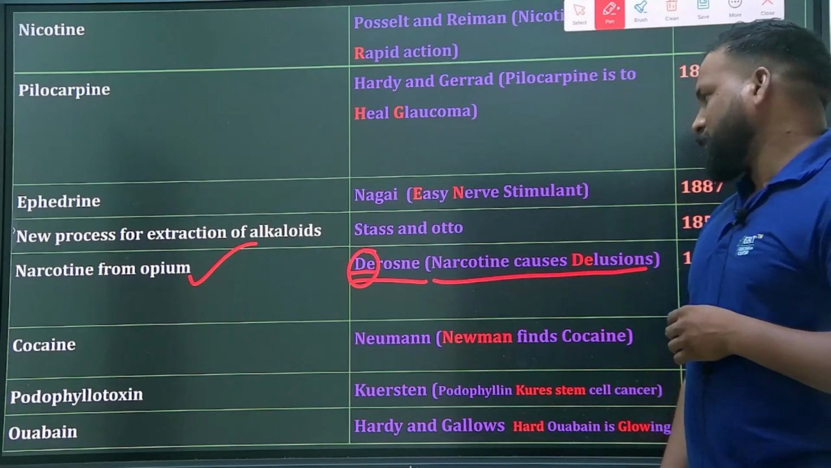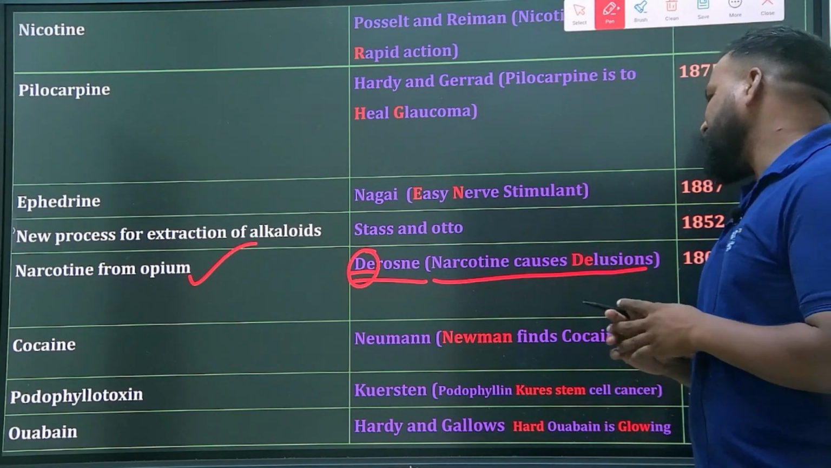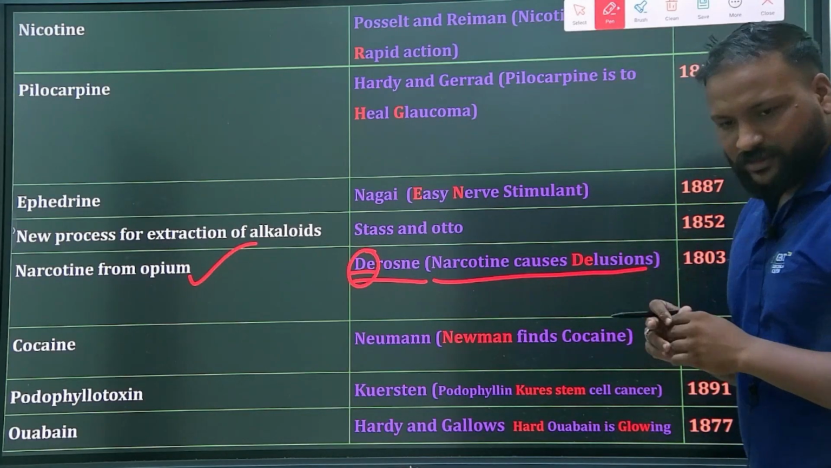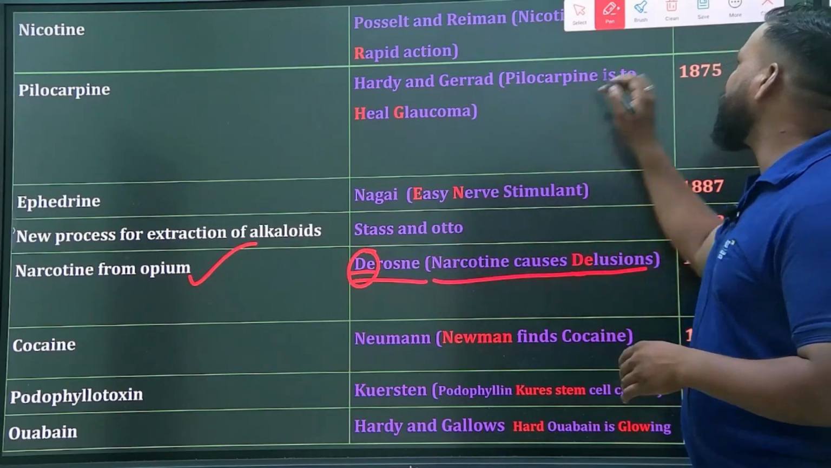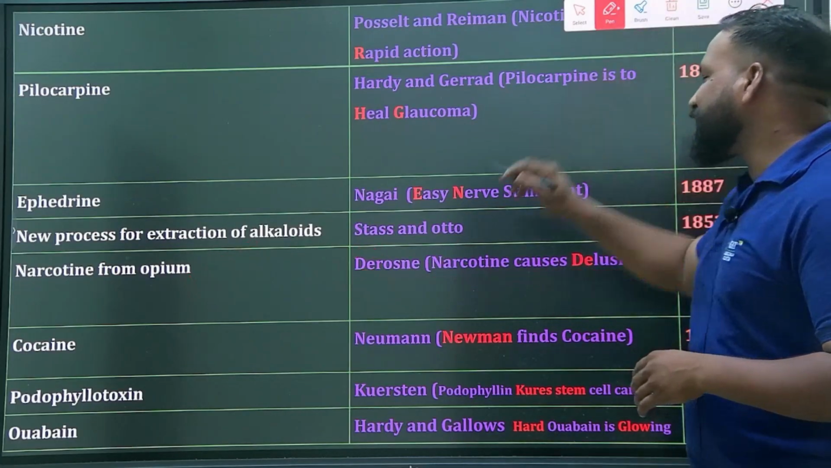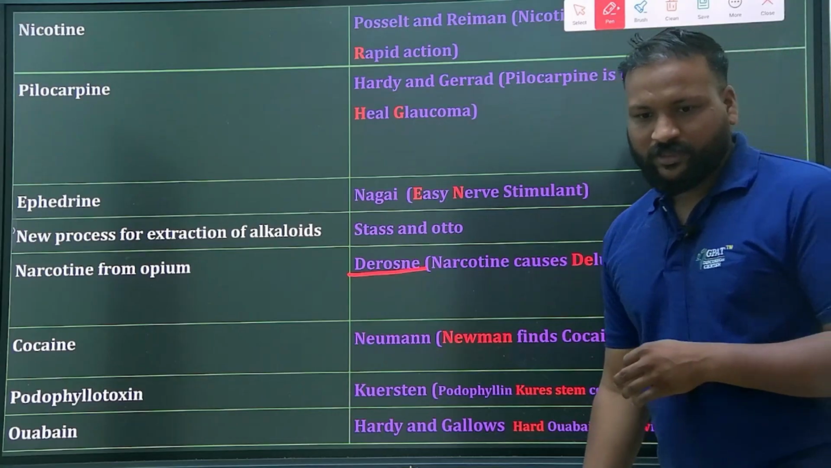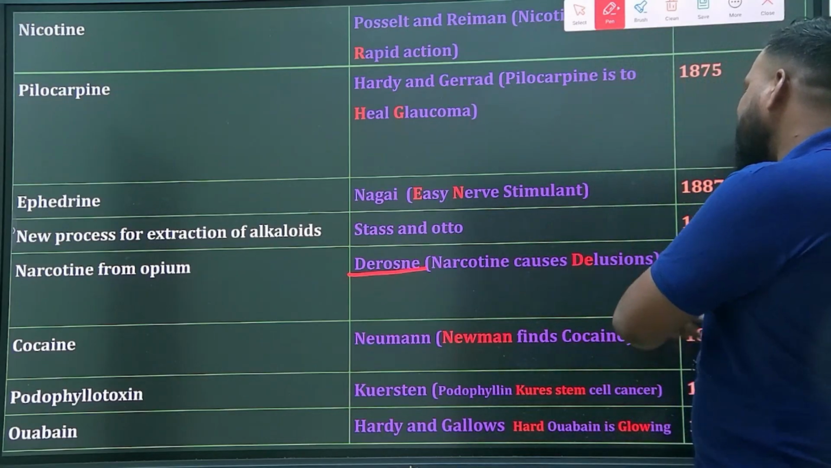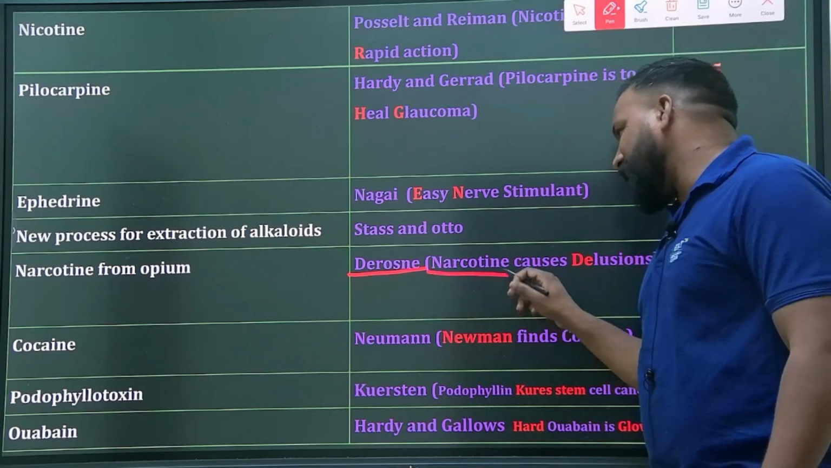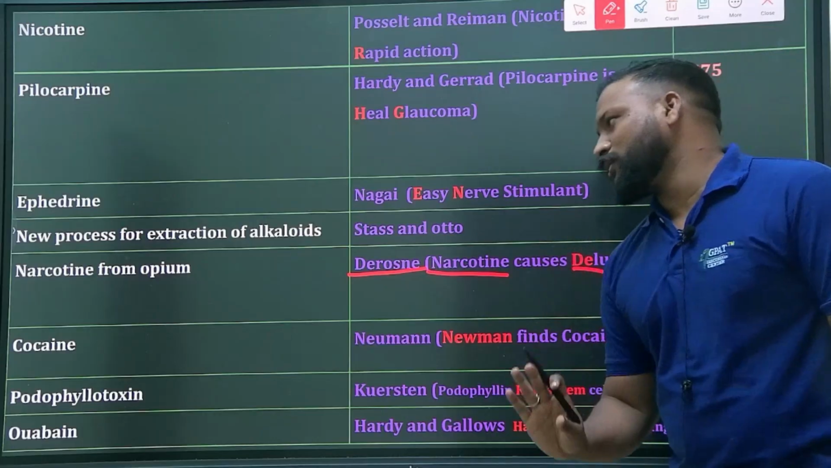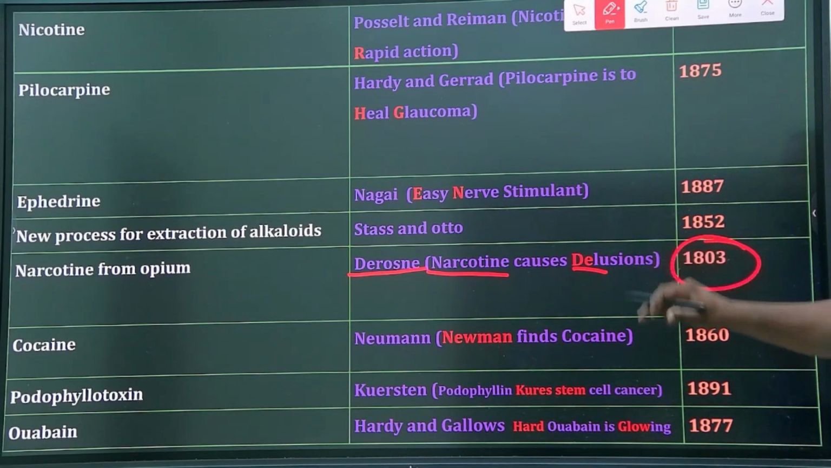Narcotin causes delusions, where N stands for narcotin and D stands for delusions. Clear? Again, in the year 1803, they isolated it.